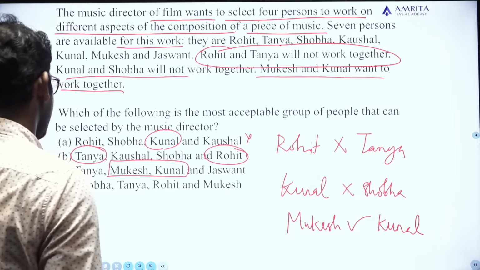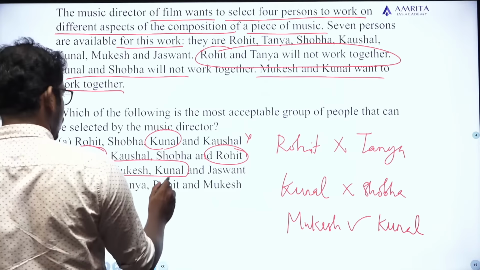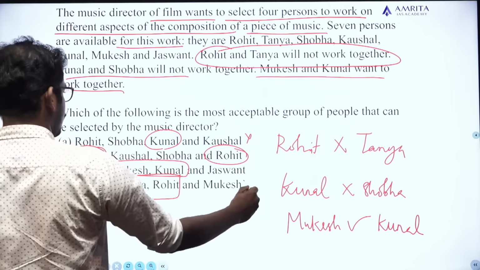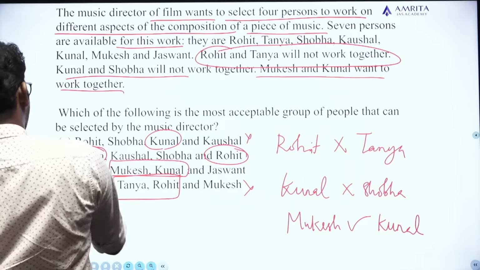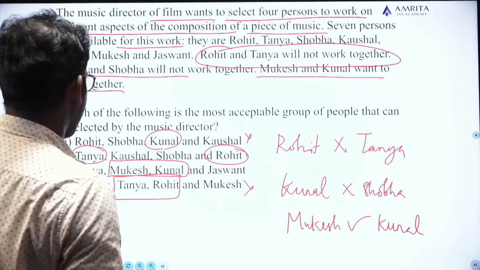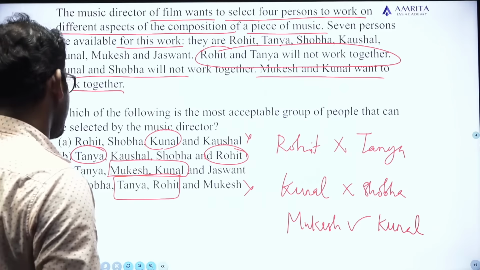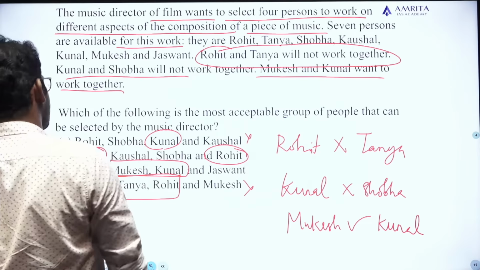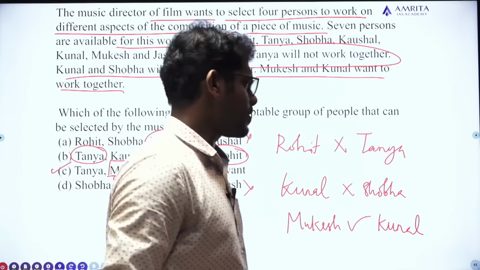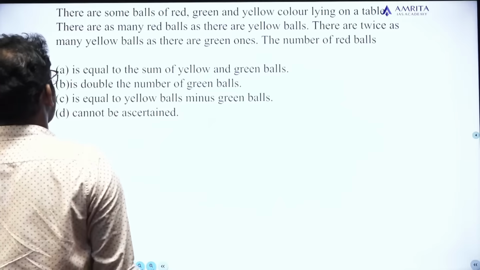However, let's look at the last one. Shobha, Tanya, Rohit. No, Rohit and Tanya cannot work together, so this is also not possible. So the probable group that can be accepted will be Tanya, Mukesh, Kunal and Jaswant out of the 4 options. So the answer for this question is option C. Clear? Simple question. Okay. Next question.